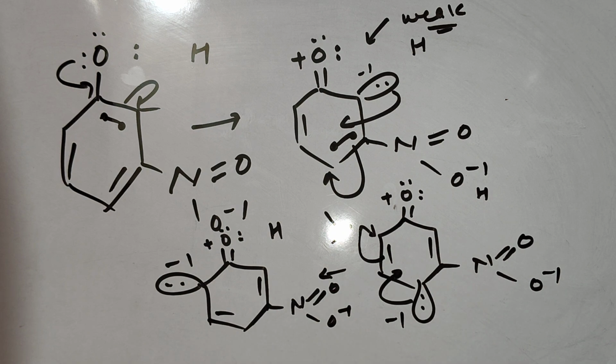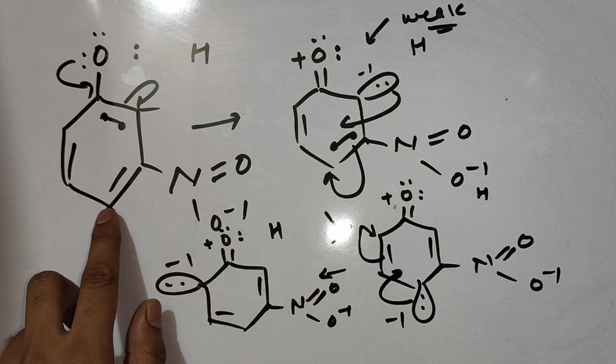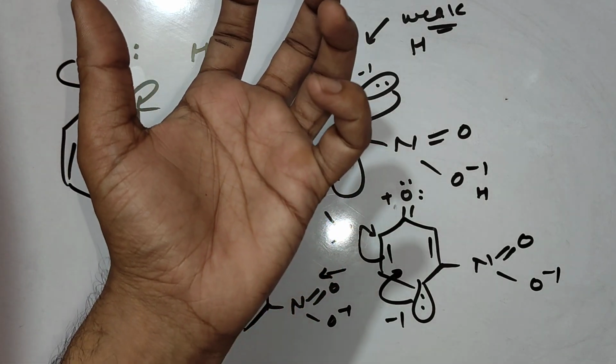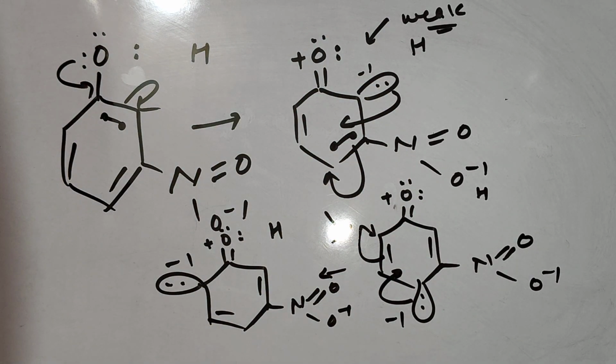And if there is no minus R effect, it can't increase the acidic strength of a phenol from the meta position. But if you draw it on the para position, definitely you will get electrons, and you will find the nitro group will be able to absorb those electrons. Try by yourself.